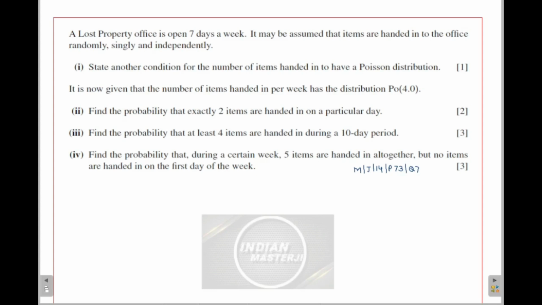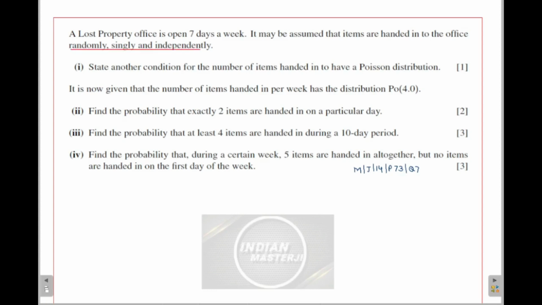So let's begin with this question. The question which we have taken is from May-June 2014, paper 73, question 7. What does the question say? A lost property office is open 7 days a week. It may be assumed that items are handed into the office randomly, singly, independently.